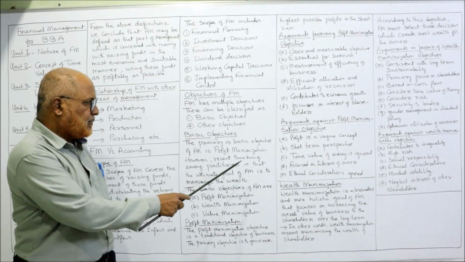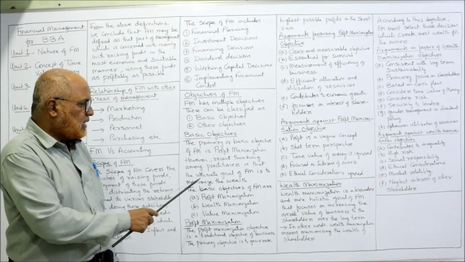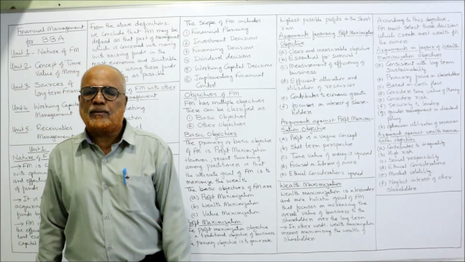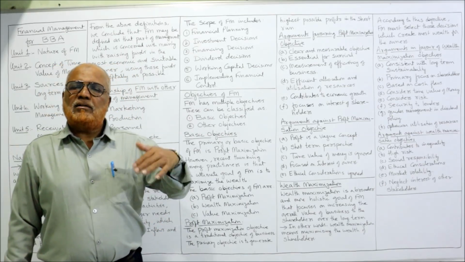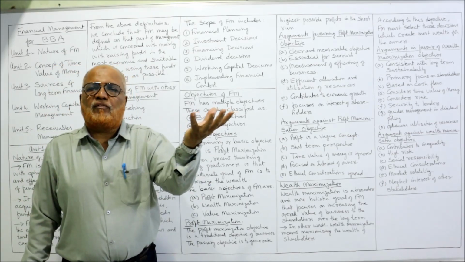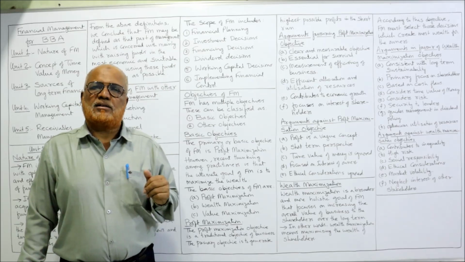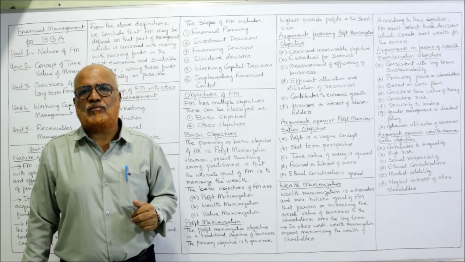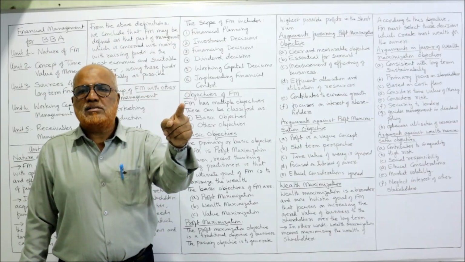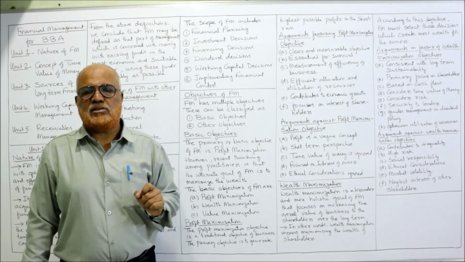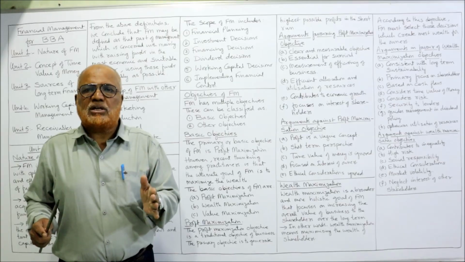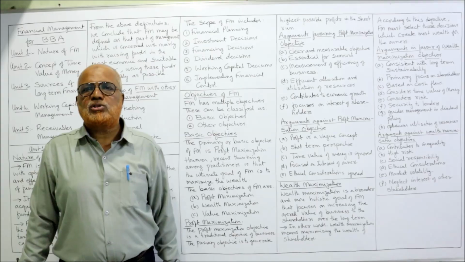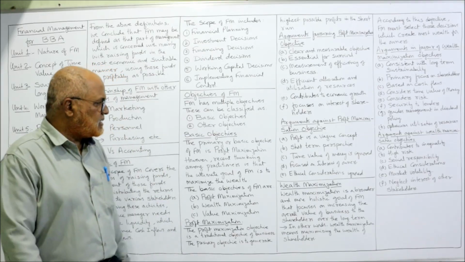However, recent thinking among practitioners is that the ultimate goal of financial management is to maximize wealth. The traditional objective is to maximize the profit. But the modern thinkers, modern practitioners, have shifted the objective from profit maximization to wealth maximization. The modern objective is wealth maximization. The traditional objective was profit maximization.